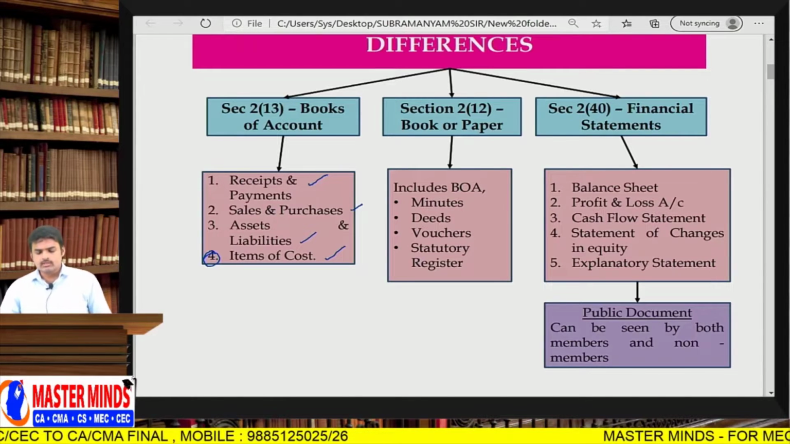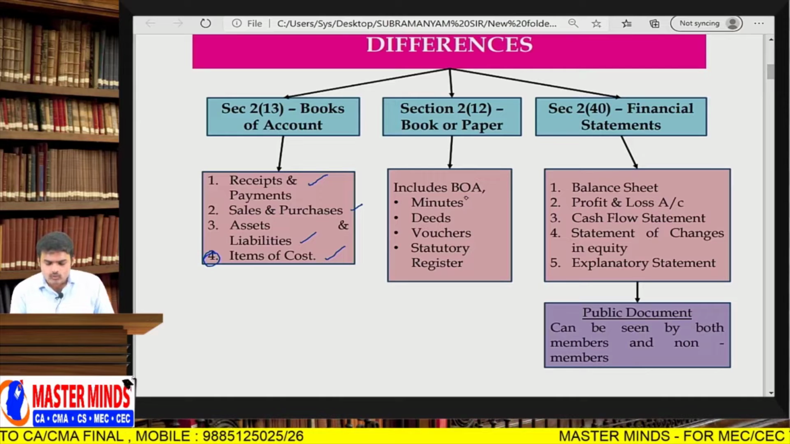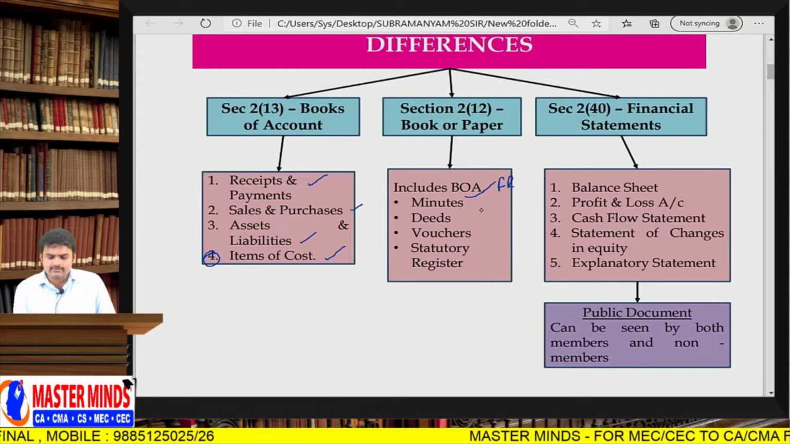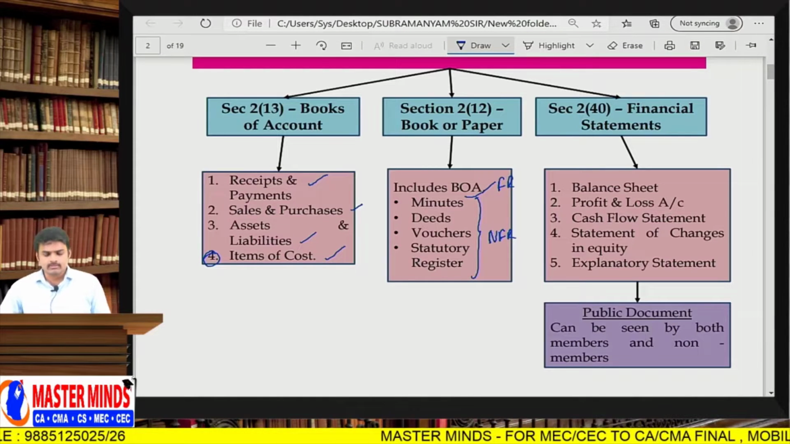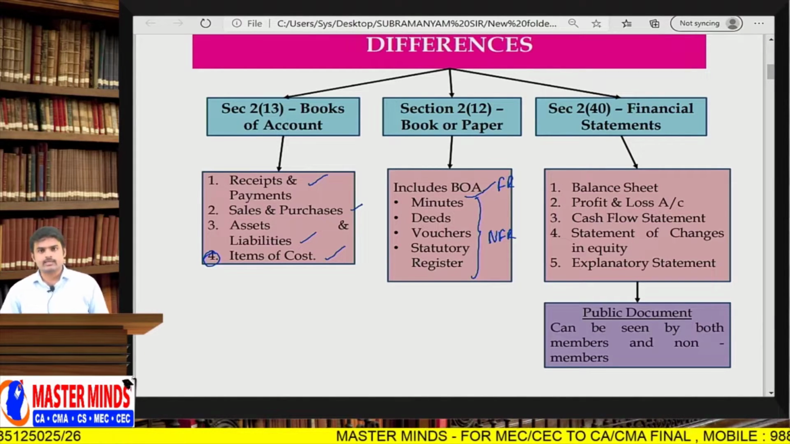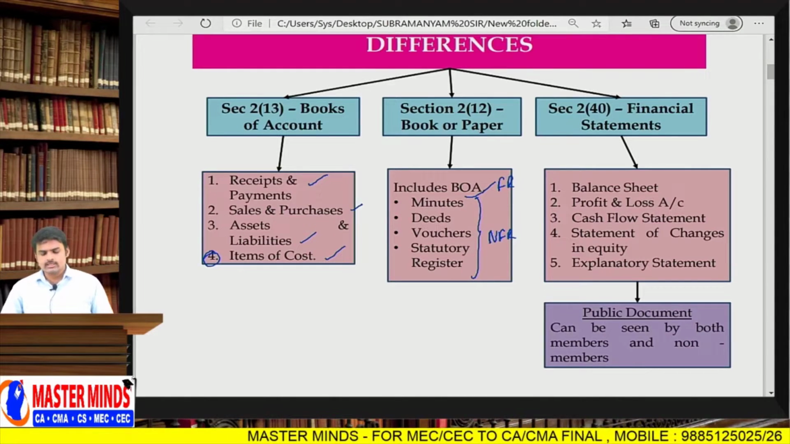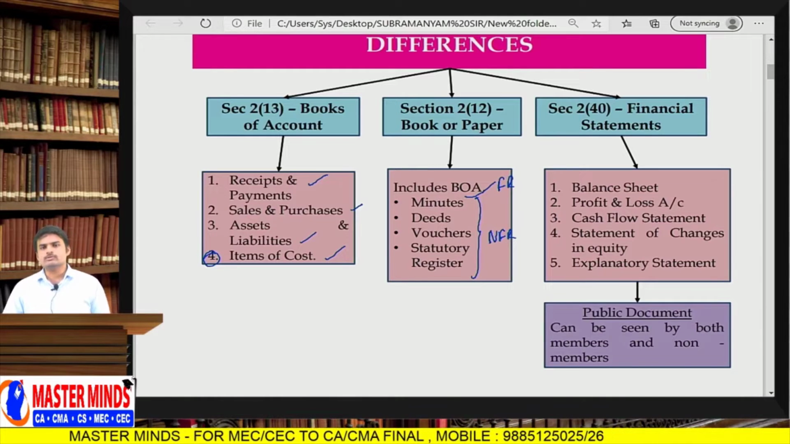Next one, books of paper, it includes books of accounts. So it includes financial records as well as non-financial records: minutes to be maintained at general meetings, partnership deeds, any agreements entered by the company with outsiders, vouchers, statutory registers, so GST registers, import export registers. So books of paper includes financial records as well as non-financial records.